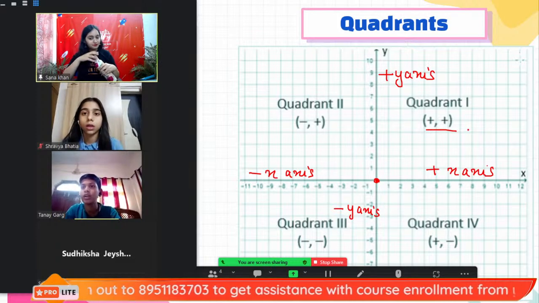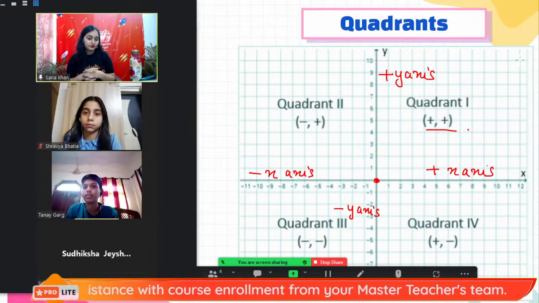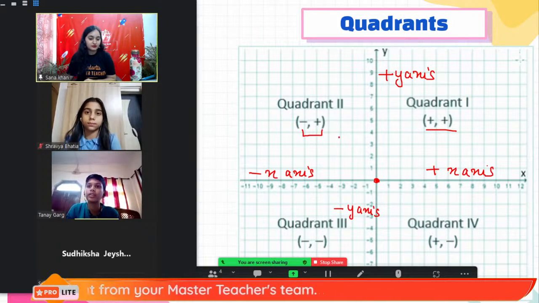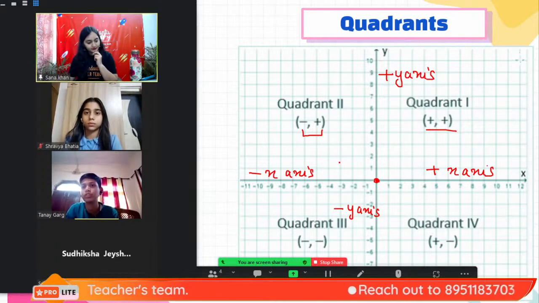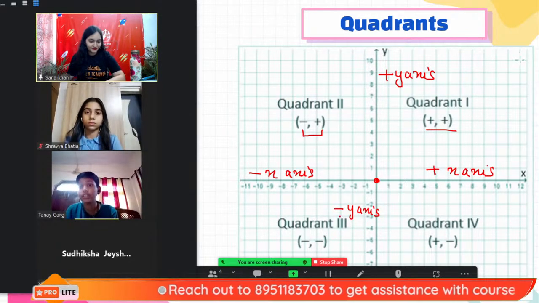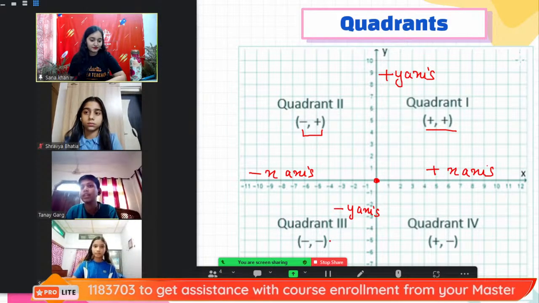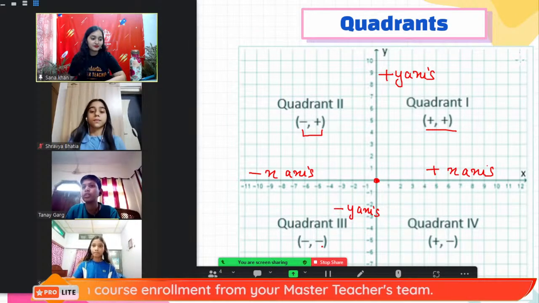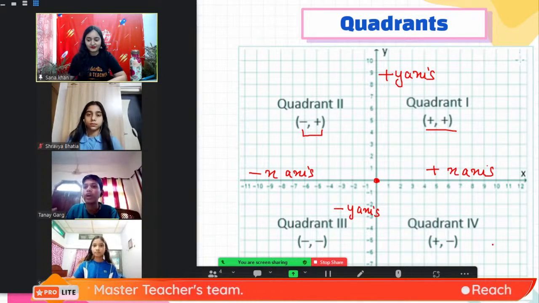Similarly, in the second quadrant, when we go to the left-hand side of the origin, it is negative, so the x-axis is negative and the y-axis is positive. So the signs of the second quadrant are negative and positive. Similarly, in the third quadrant, when we go below the origin and to the left of the origin, it is negative and negative for the x-axis and y-axis. And in the fourth quadrant, we go right on the x-axis and down from the origin, meaning negative y-axis. So the signs of the fourth quadrant are positive and negative.